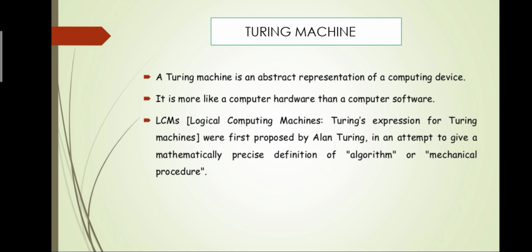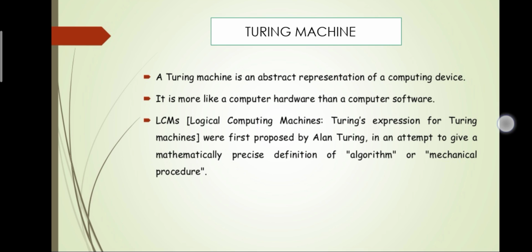It was first proposed by Alan Turing in an attempt to give a mathematically precise definition of an algorithm or a mechanical procedure. It consists of a purely theoretical part.